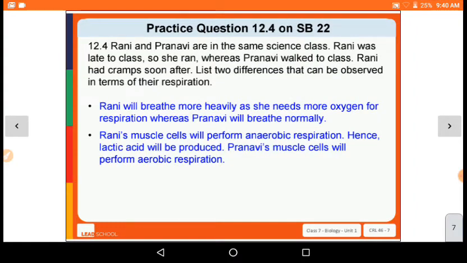Fourth is: Rani and Pranavi are in the same science class. Rani was late to the class, so she ran, whereas Pranavi walked to the class. Rani had cramps soon after. List two differences that can be observed in terms of respiration.